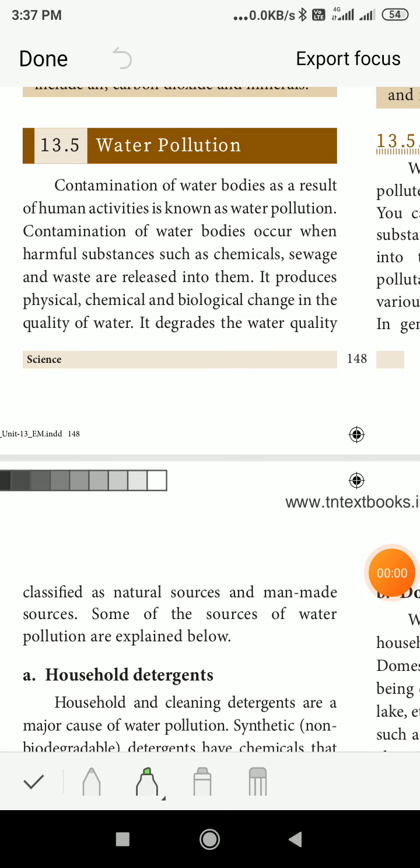Good morning, students. Let us continue the lesson. The next topic is water pollution.